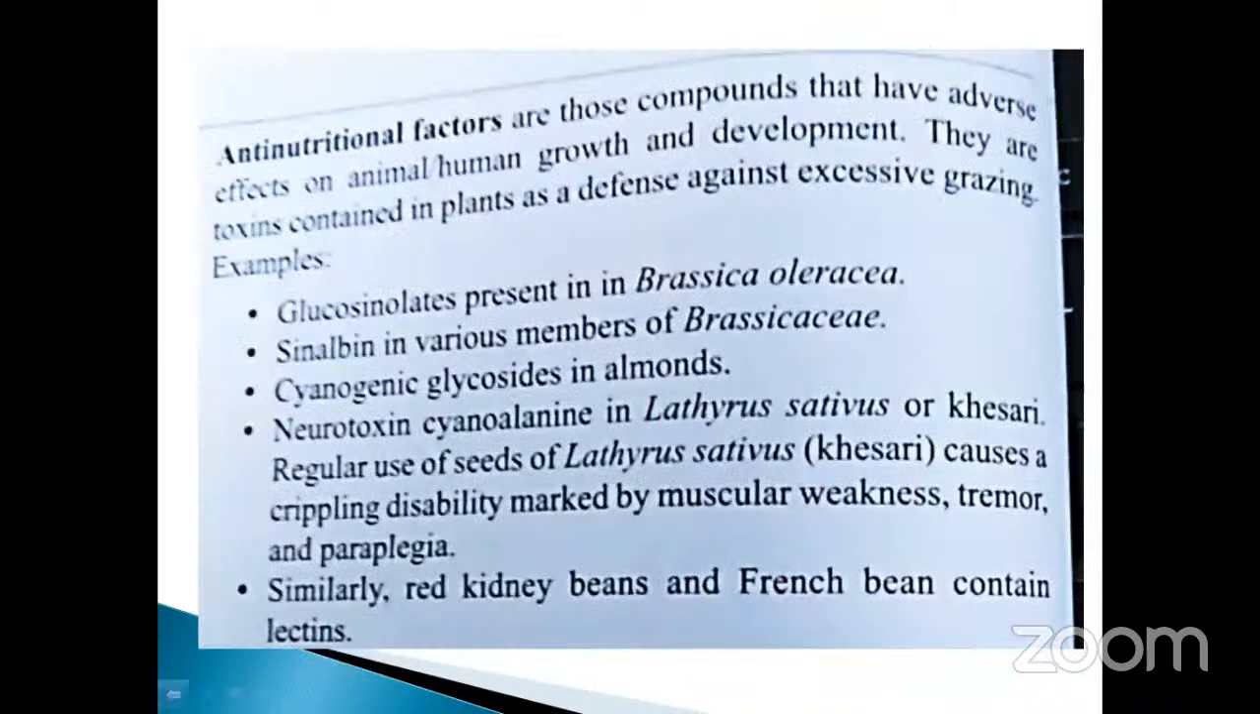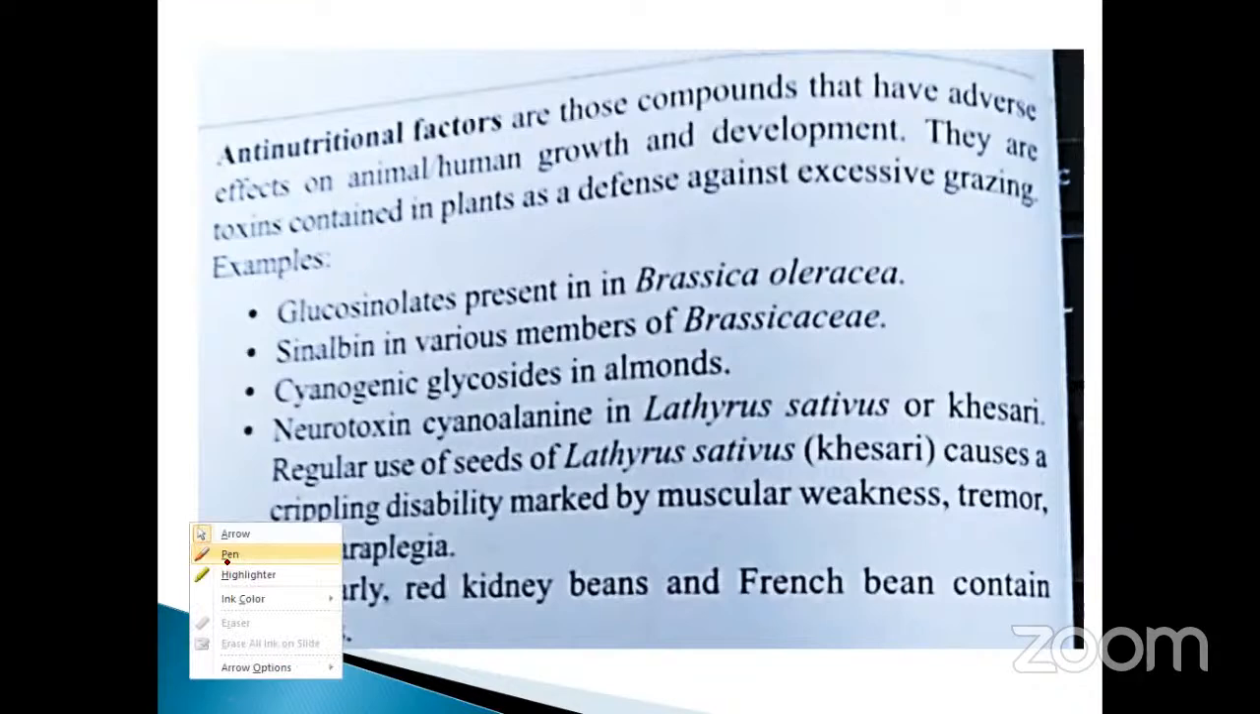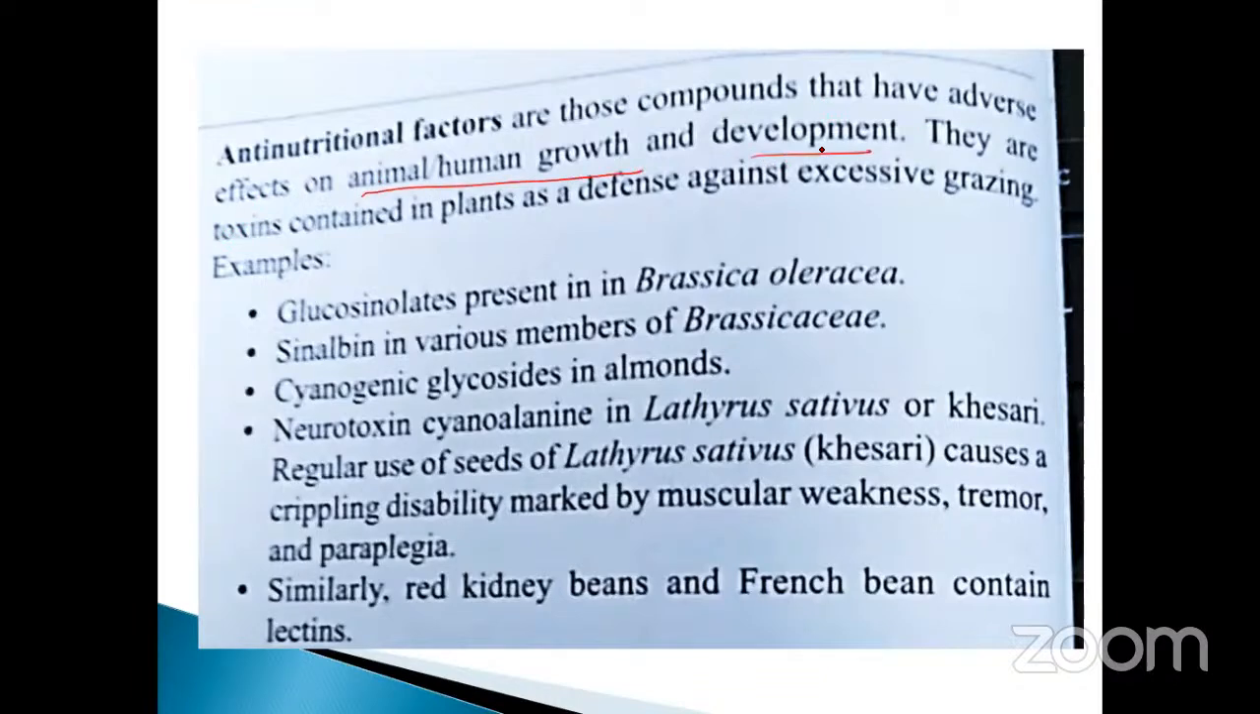What is meant by anti-nutritional factors? So we will finish up to this level, my dear students. Anti-nutritional factors are those compounds that have an adverse effect on animal or human growth and development. They are toxins contained in plants as a defense against excessive grazing. Some of the plants have toxic substances. These substances are used for defense against excessive grazing by animals. These are very, very important points. Don't forget this one.